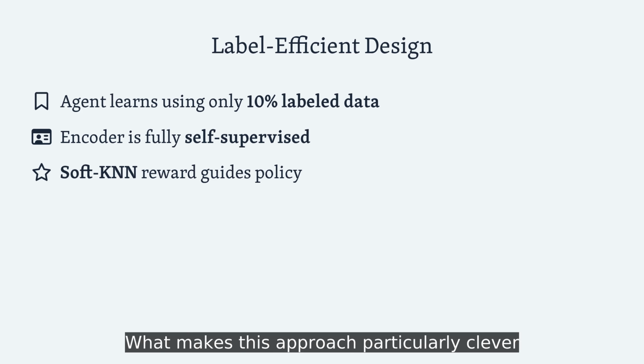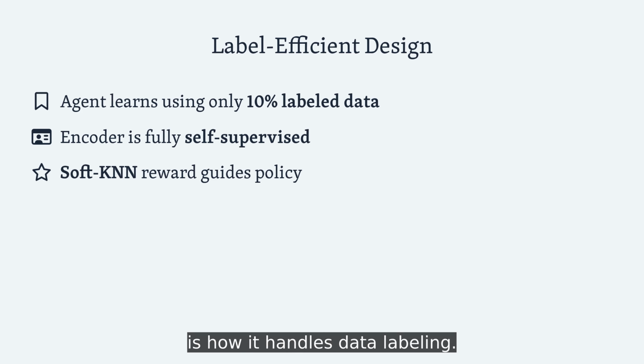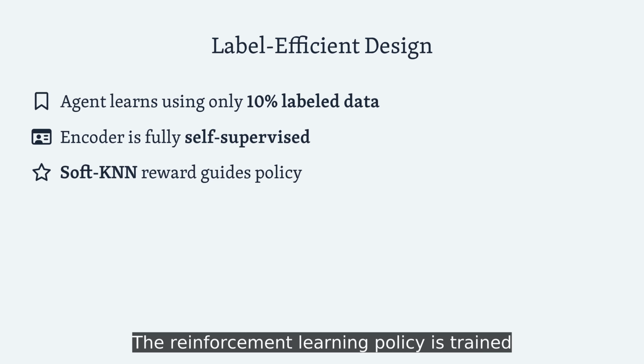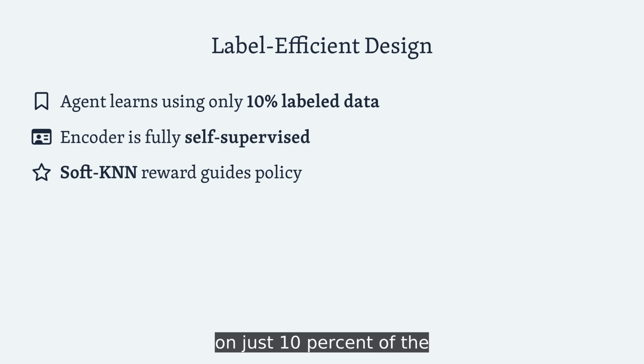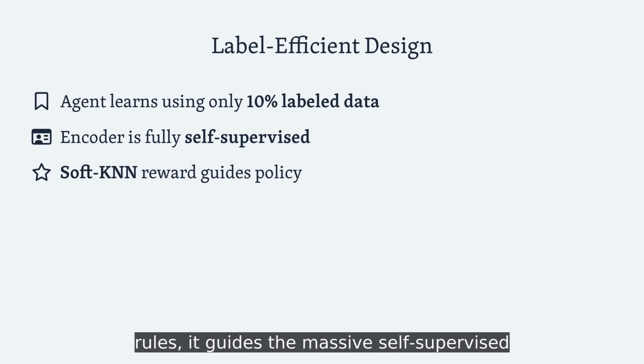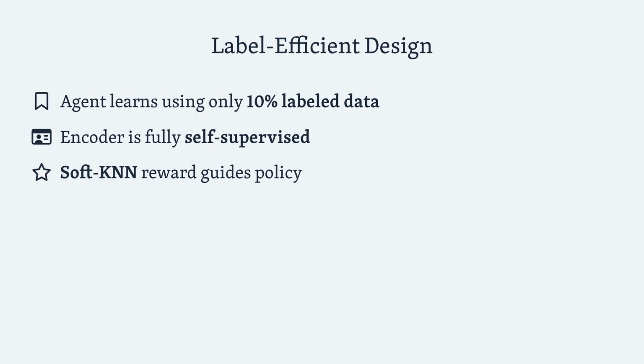What makes this approach particularly clever is how it handles data labeling. The reinforcement learning policy is trained on just 10% of the labeled data to learn what good looks like, using a soft KNN reward signal. Once the agent knows the rules, it guides the massive self-supervised encoder training process on the remaining unlabeled data.